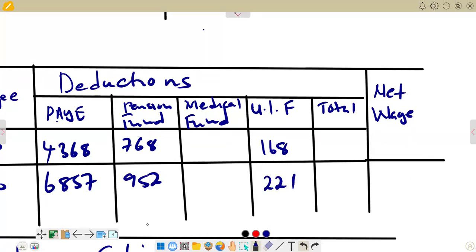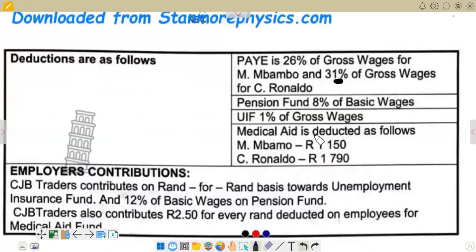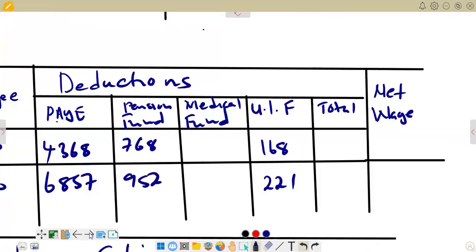Then I will go to medical aid to see what they are saying about medical aid. For medical aid, we are given specific figures. We have 1,150 for Mbambo, and then we have 1,790 for Ronaldo. So we're just going to enter them exactly as they are: 1,150 for Mbambo, and 1,790 for Ronaldo.